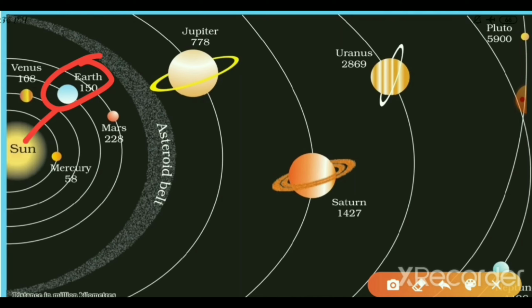We can also call this Earth the blue planet. The reason is that two thirds of the surface of the Earth is covered by water, and so it is called the blue planet. Okay, let us go in detail.